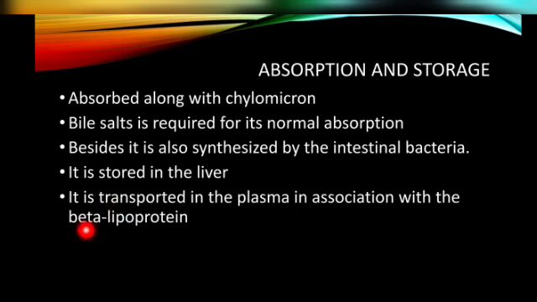Usually the plasma has various carrier proteins like ferritin, ceruloplasmin, and so on. They are associated with one particular function. For example, ferritin carries iron, and ceruloplasmin carries copper ions. In the same way here, vitamin K is transported with the help of a beta lipoprotein.